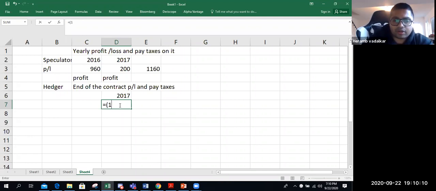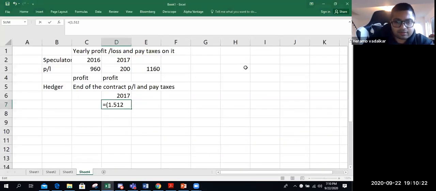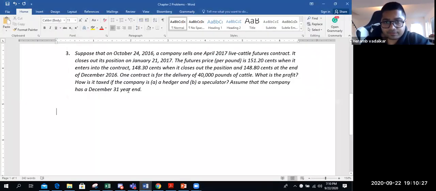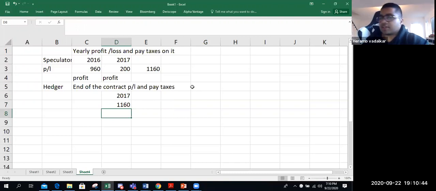If you are classified as a hedger, you have to straight away adjust it for the end. So you entered the contract when the price was $1.51, minus, at the end, when the contract ended, it was 148.3, into 40,000. So $1,100.